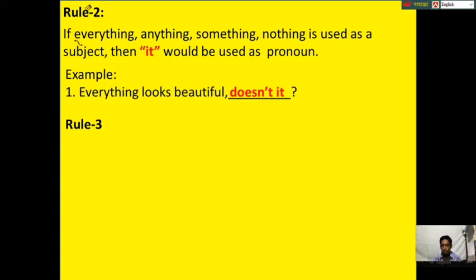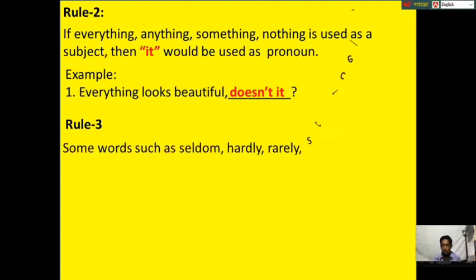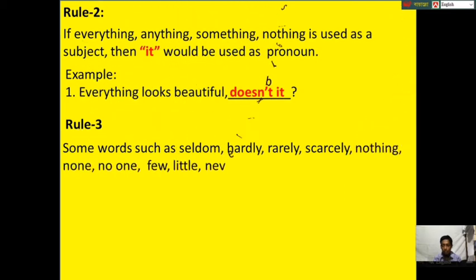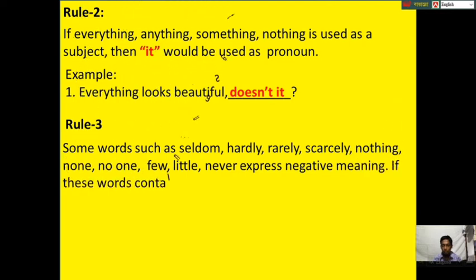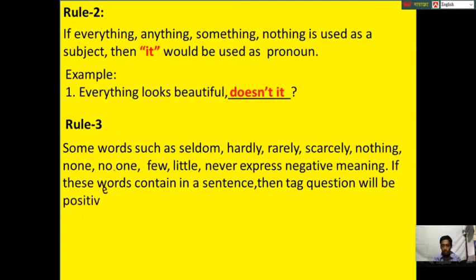Rule 3. Some words such as seldom, hardly, rarely, scarcely, nothing, none, no one, few, little, never express negative meaning. If these words are contained in a sentence, then tag question will be positive. For example, she hardly spoke. Here hardly is a negative word, so tag question will be did she.